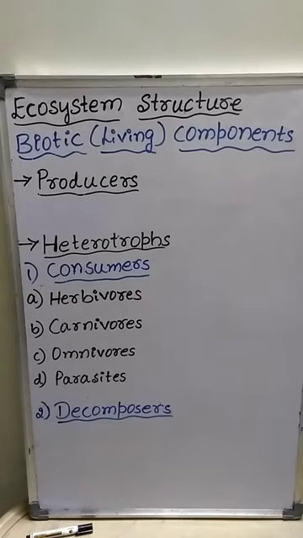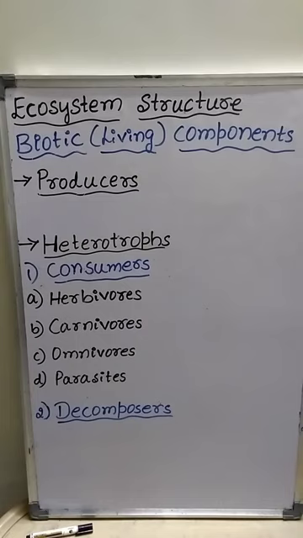The living organism which provides nourishment or food to the parasites is called the host.